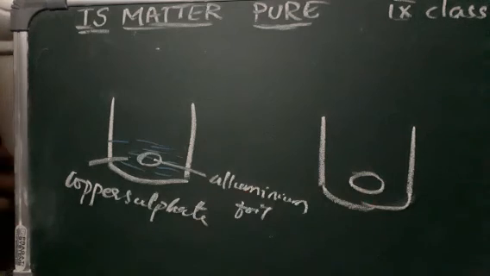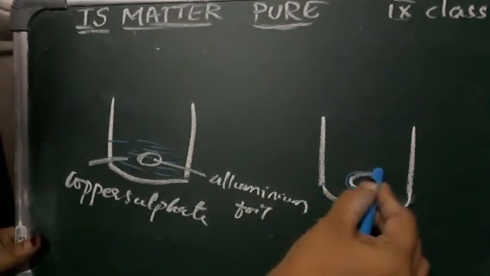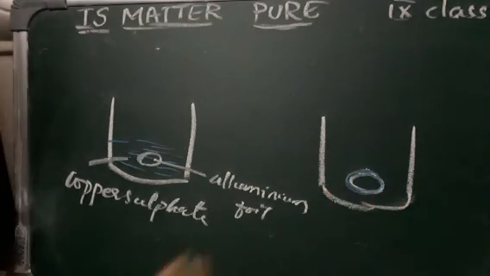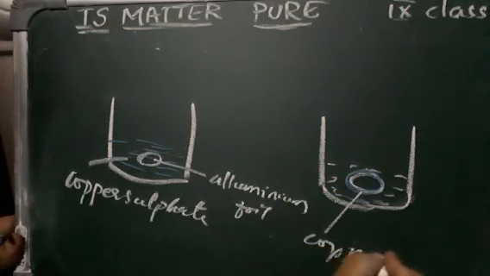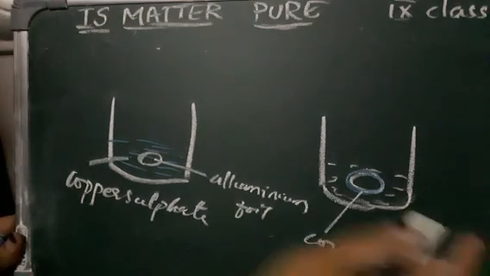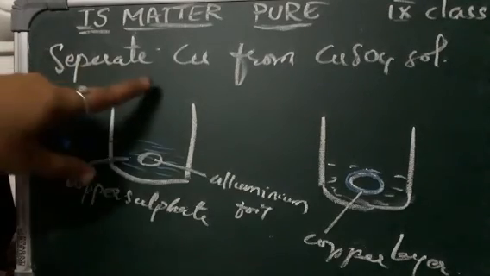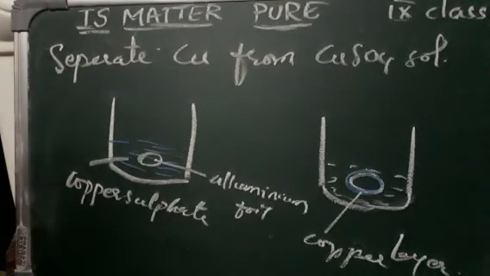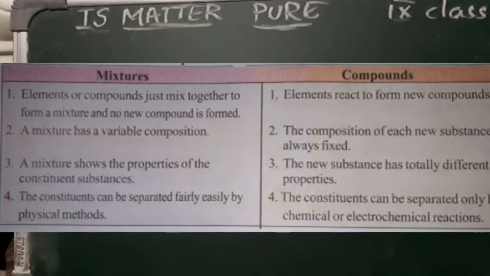that the copper which was present in the solution forms a layer around the aluminium foil, and the solution becomes colorless. So in this way the copper is separated from the copper sulfate solution. In this way only the sulfur and oxygen can be separated, because only by using chemical reactions can they be separated. So here we see what is the difference between mixtures and compounds.